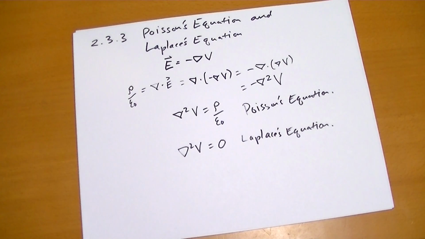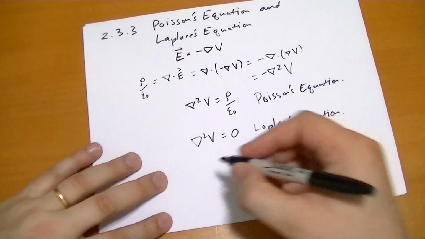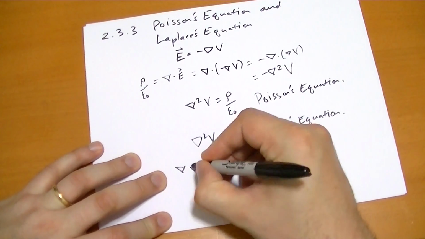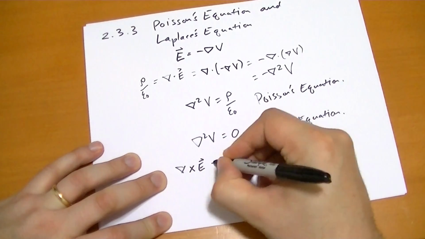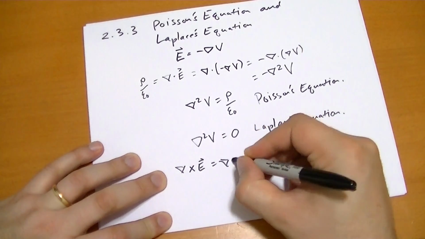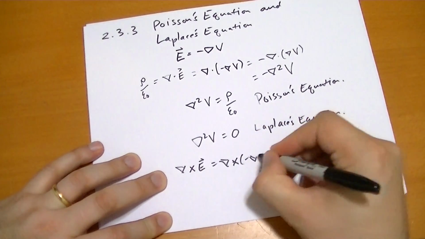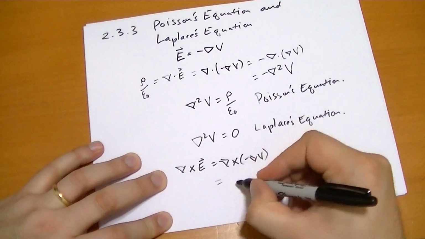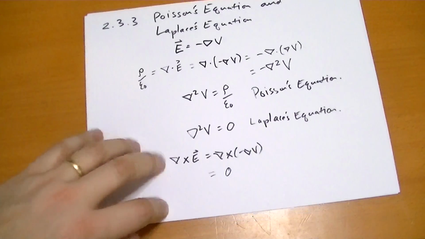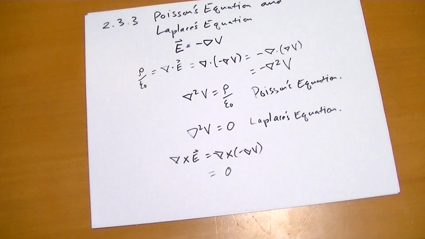The other interesting thing is what happens when you take the curl of E vector. So that's the curl of minus the gradient of V. Well, no surprise there, that's going to be 0. So the curl of any gradient is, of course, 0. So in truth, the fact that the electric field isn't curly gives us the potential in the first place. So this is basically stating what we already have assumed to be true.